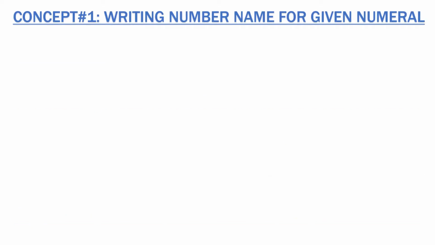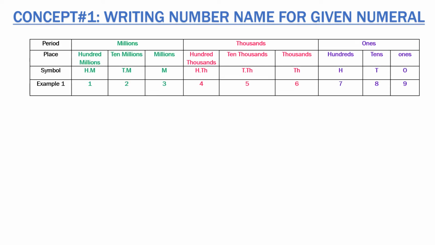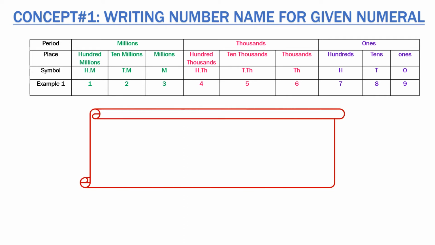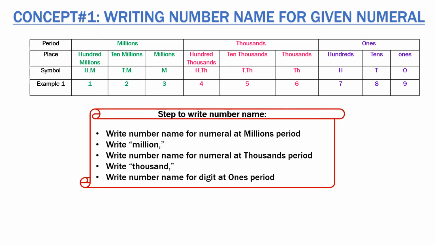Now next is how to write the number name for the given numeral. We had taken this example. Now what are the rules? Let's see the steps. Write the number name for the numeral in the millions period and then write million after it.